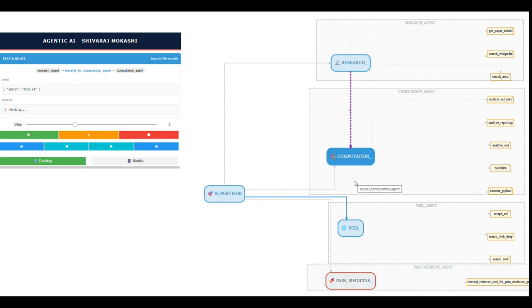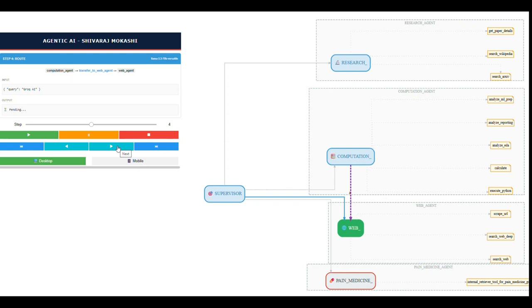Just like how we transfer our work when we don't want to do it, right? But what happens when the computational agent again says, no, no, it's your work and you have that skill set, you have to do it? Then we get to know, okay, it's my work, then we will work. So it comes to the web agent, and now I don't have any options. It's in my tool, it's about my work.